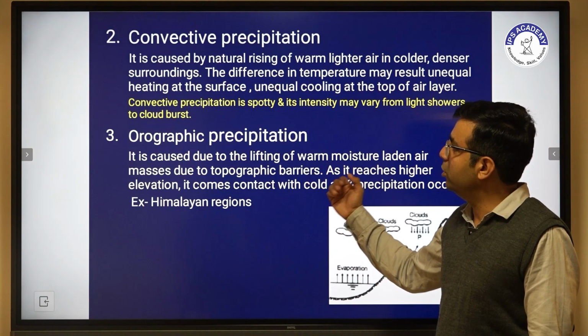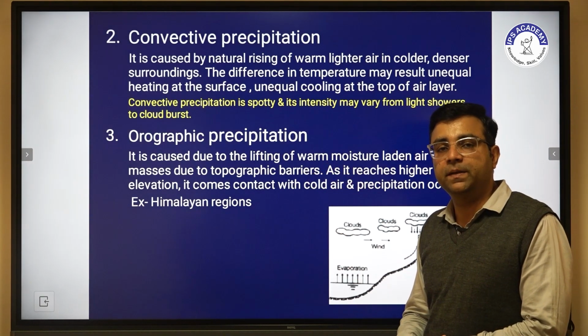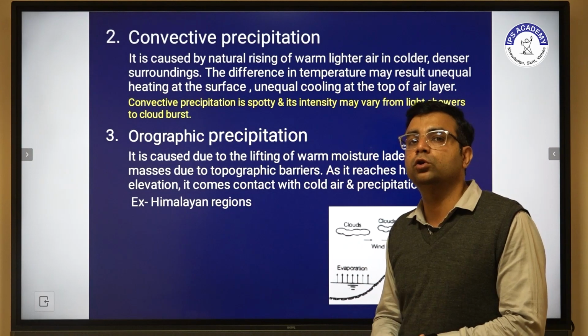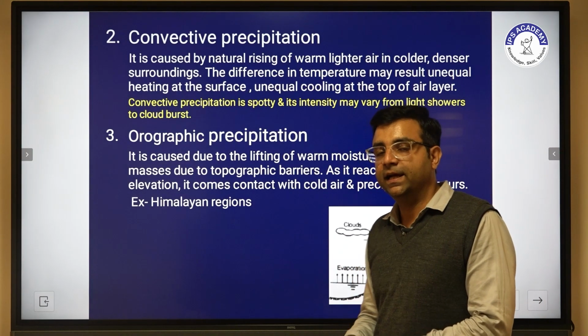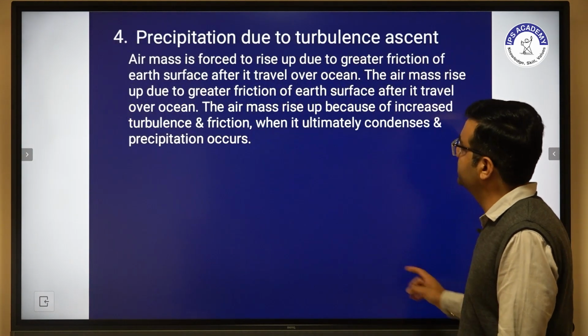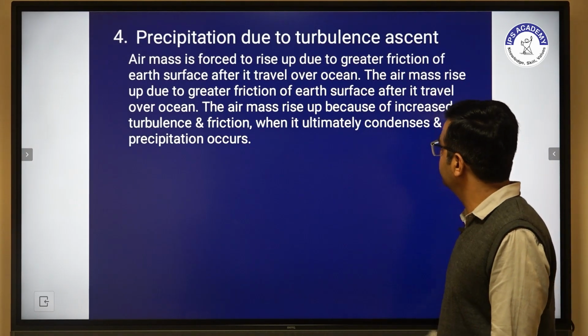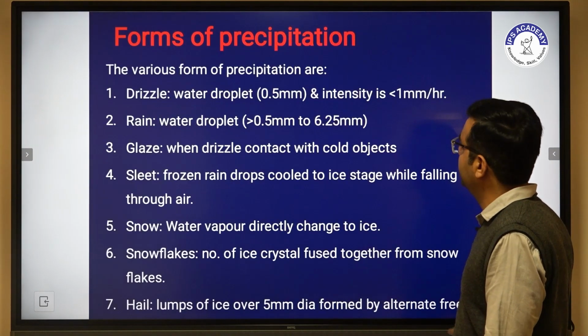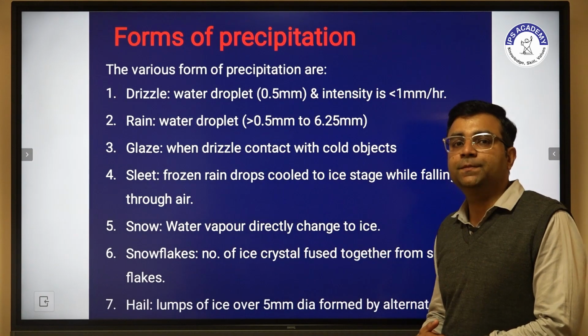The third one is orographic precipitation. Orographic precipitation occurs due to topographical barriers. And the fourth one is precipitation due to turbulence. So we have to clearly discuss the types of precipitation.